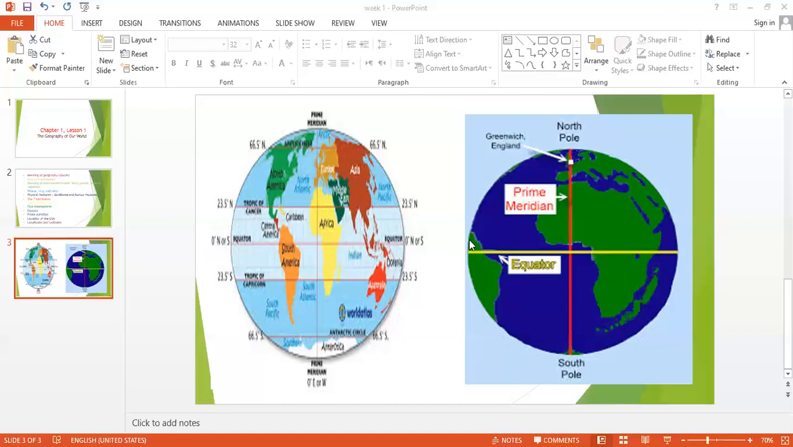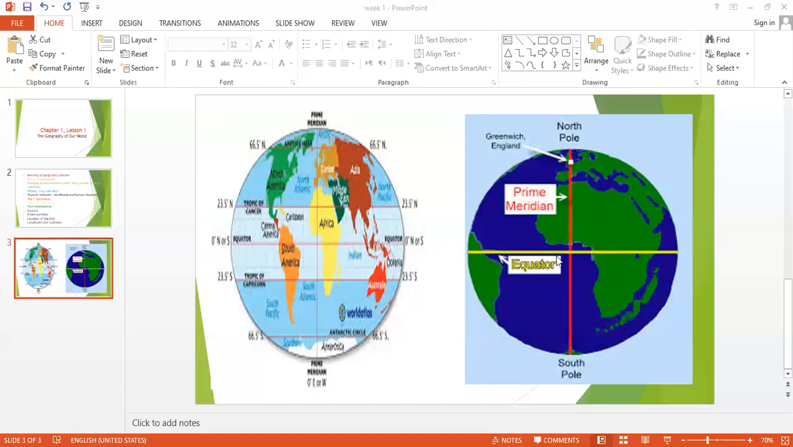So here the scientists used this equator. This equator is a fake, imaginary line. You couldn't find it in nature. No, it's a fake line. The scientists just draw this line.